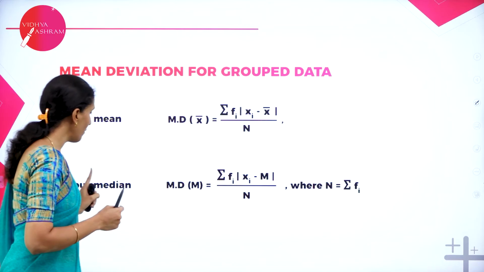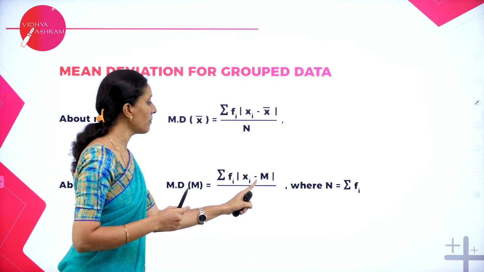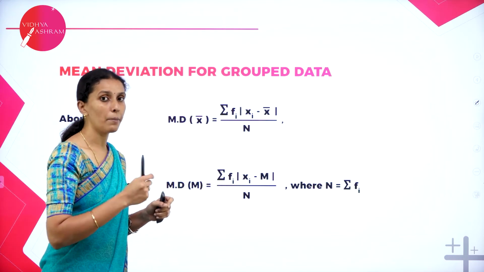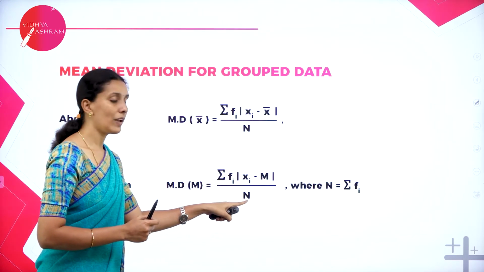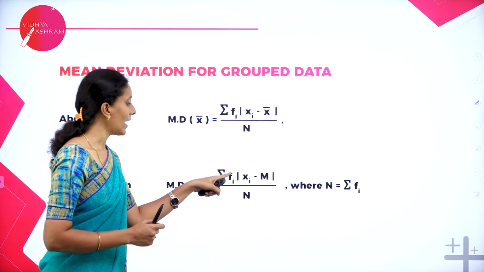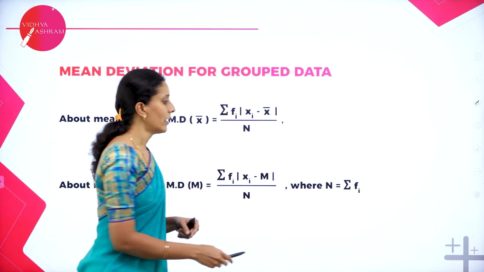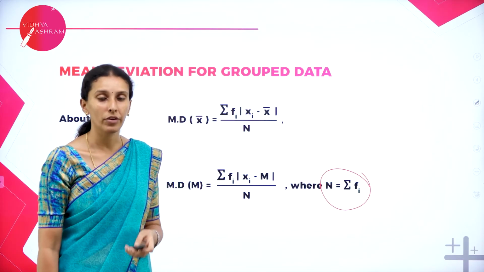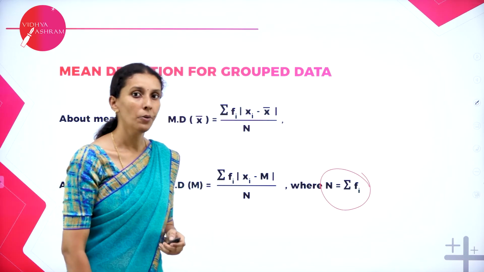For the median, we have the same formula, fi times xi minus m divided by n. N represents how many terms we have, which we get by adding the frequencies. So n is nothing but summation of fi. Let's look at the problem.